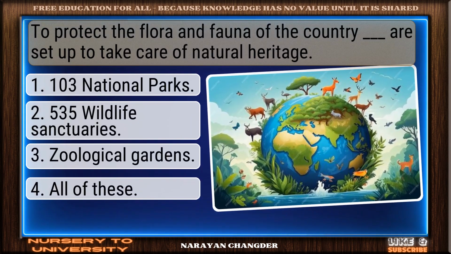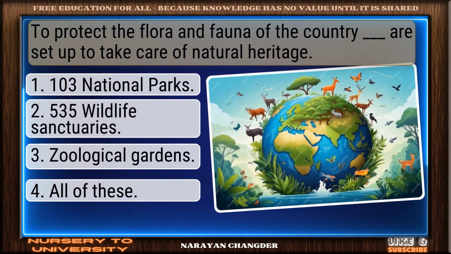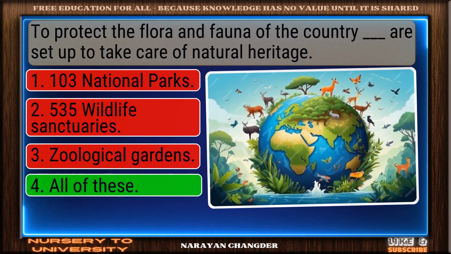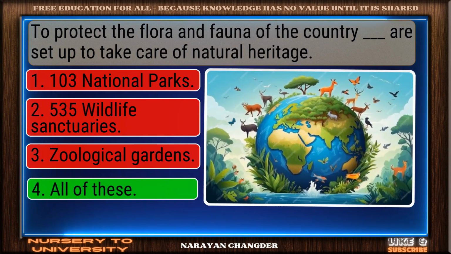Question number 42. To protect the flora and fauna of the country dash are set up to take care of natural heritage. Smart pick. All of these is the correct choice.